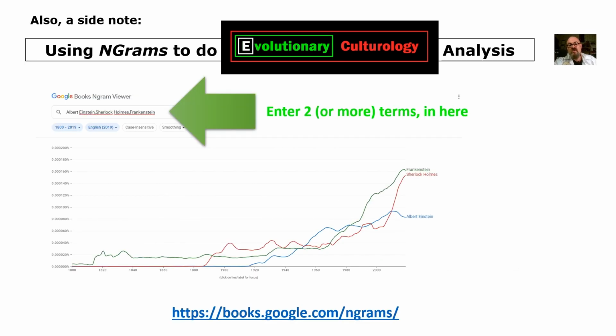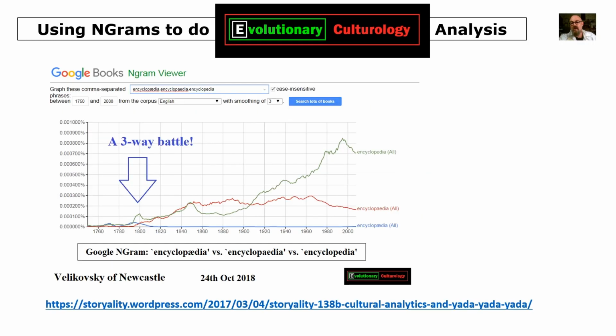And you can also use Google Ngrams to do different types of EvCult analysis. All you've got to do is enter 2 or more terms in there to compare and contrast and see if they're competing or cooperating. There's the URL down the bottom, books.google.com/ngrams. And here's an example I prepared earlier on that weblog down the bottom, the EvCult Storyality blog.